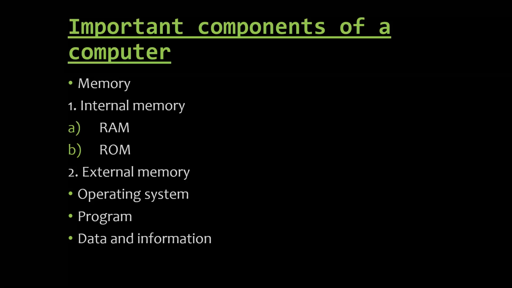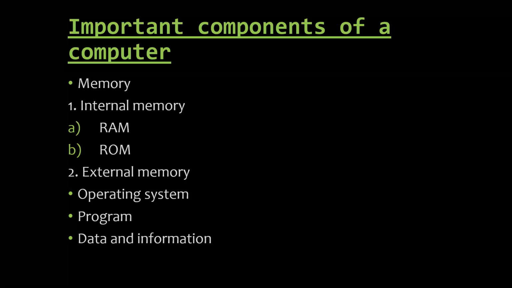Now, external memory. In external memory, there are the operating system, program, data, and information. Now, what is the operating system? This is a program which provides a means of communication between the computer and the person working on it. It is called DOS, that is, this operating system. We cannot use a computer without its operating system.